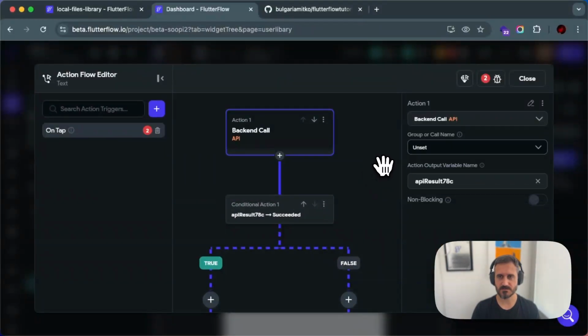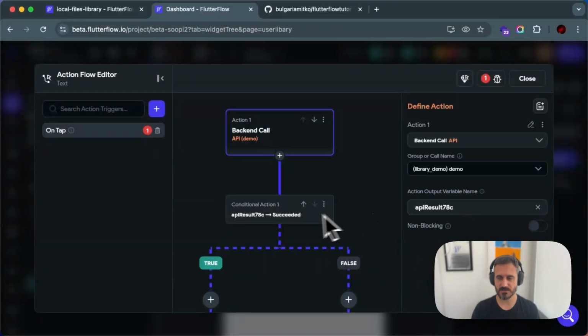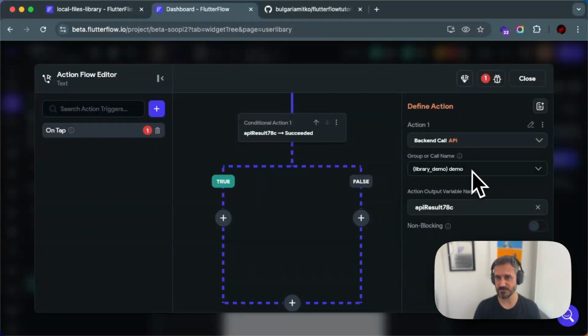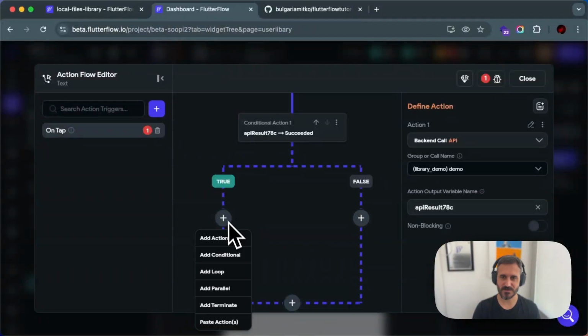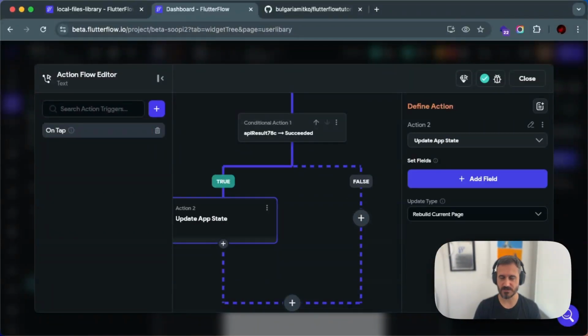I don't think there is much more to say about it. I have 2 errors over here. The reason I have 2 errors is because I haven't chosen an API call here, and because I don't have an action over here. If you want to just get rid of the error, the simple way is to choose an API to update the app state, and just don't choose an API.